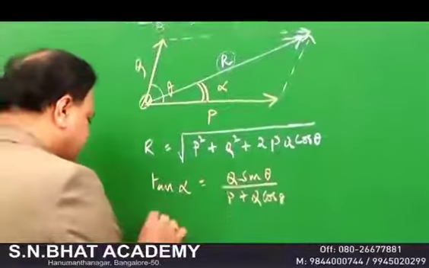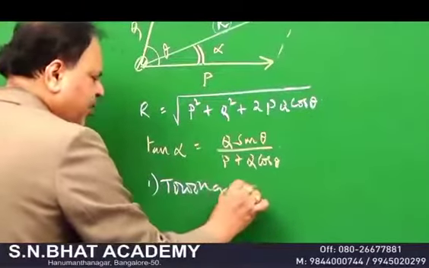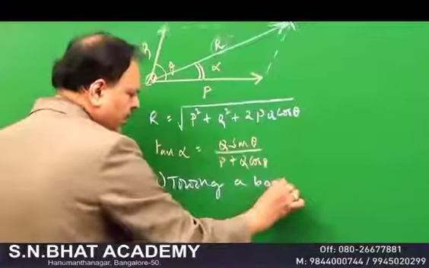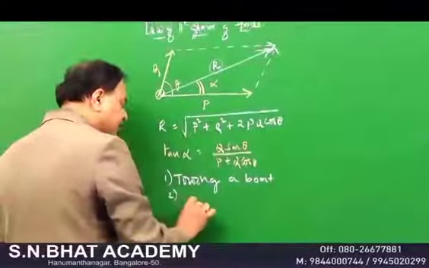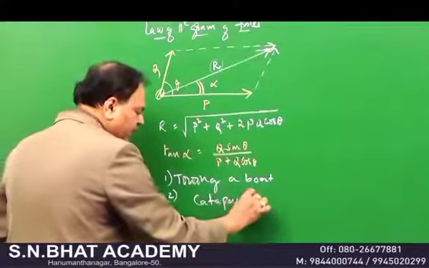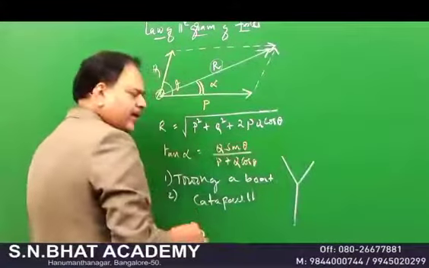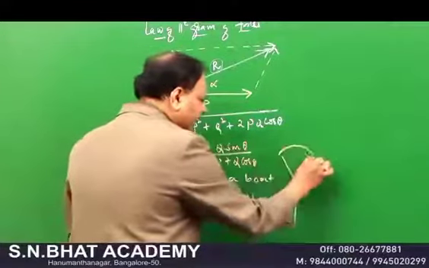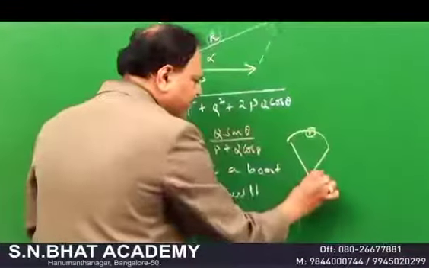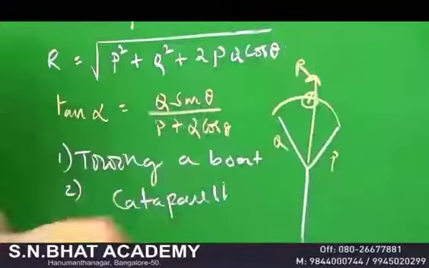The first illustration for this is towing a boat. Even pelting a stone using a catapult is an example. If you are throwing a stone using the catapult, you must be knowing this is a catapult. When you are pelting a stone using this catapult, you put the stone here. The stone moves in this direction. That's the resultant.